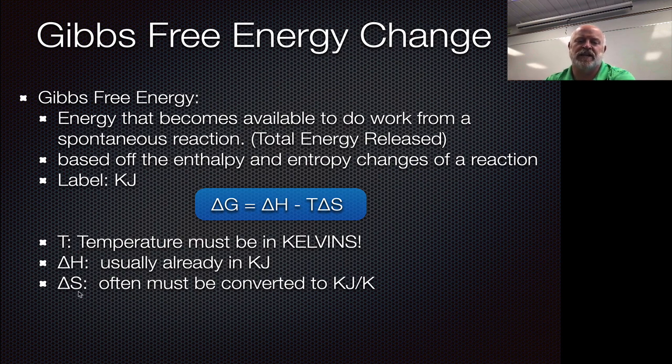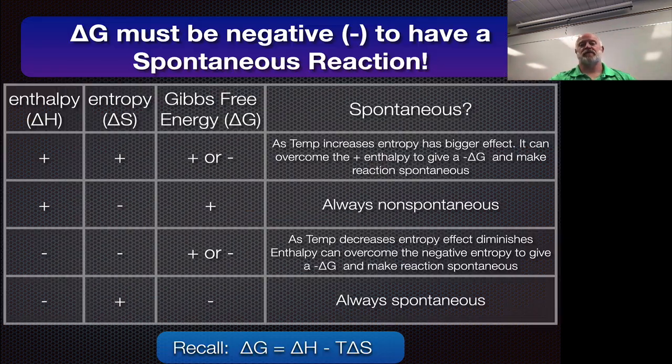But for your delta S, or your entropy, almost always you have to convert that into kilojoules per Kelvin, because it'll be represented as joules per Kelvin since it's normally a small number, okay? But when you start multiplying it times hundreds of kelvins, you can see where that number grows in terms of the mathematical power it has in our equations. So that's Gibbs free energy.